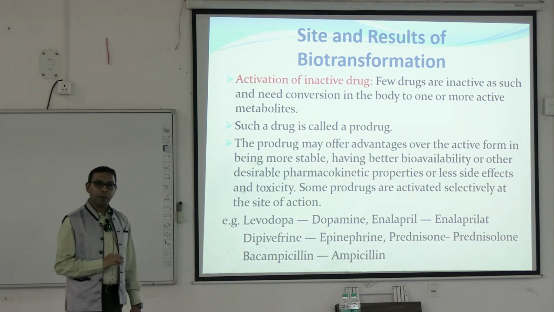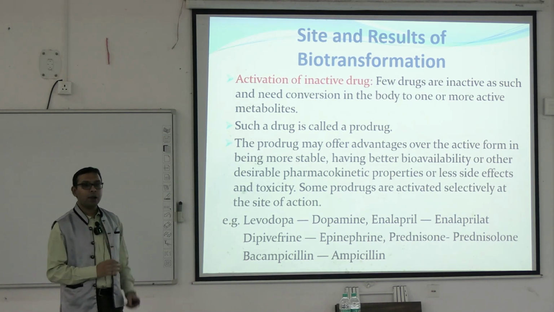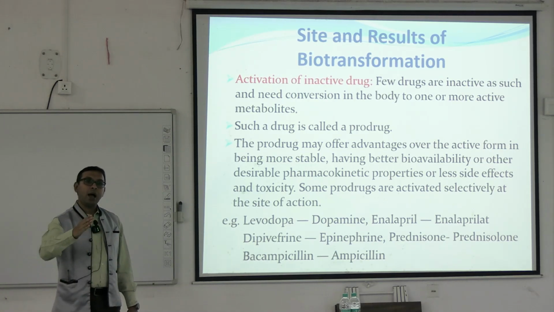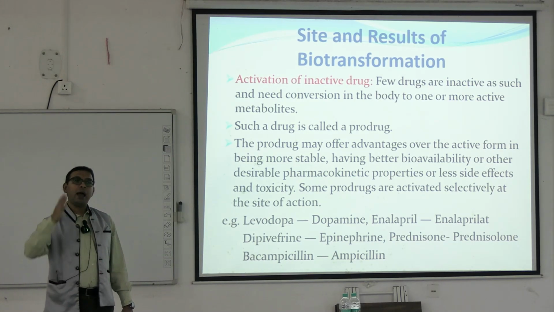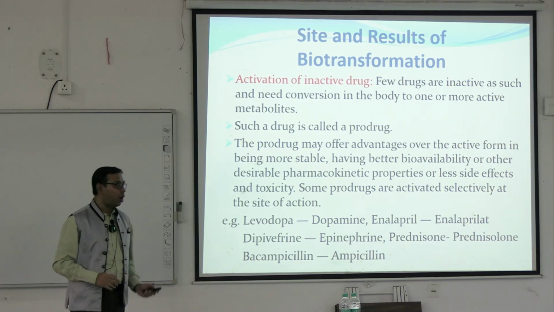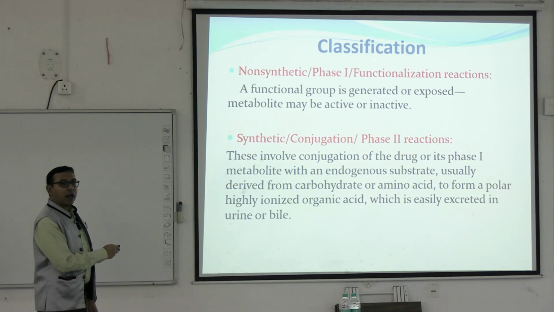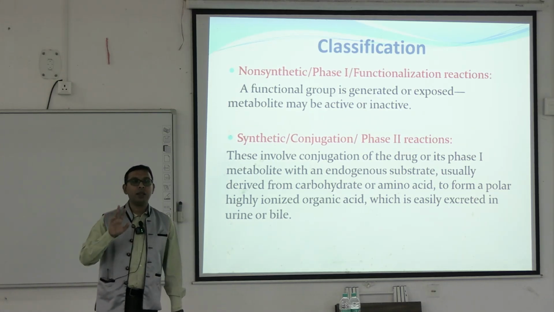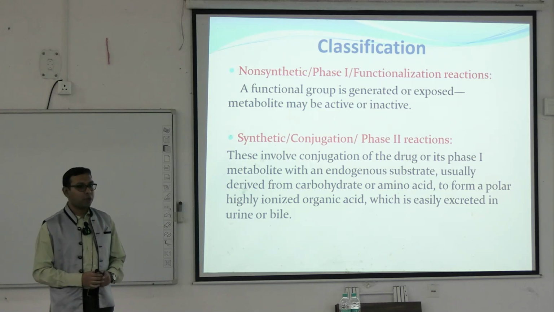So there are three types of fates. Already we have seen that the active drug is rendered inactive; the active drug's metabolite is also active; and the inactive drug, known as the prodrug, is converted to some active metabolite. Now, classification of the two main phases of biotransformation. There are two phases by which this metabolism or biotransformation happens.